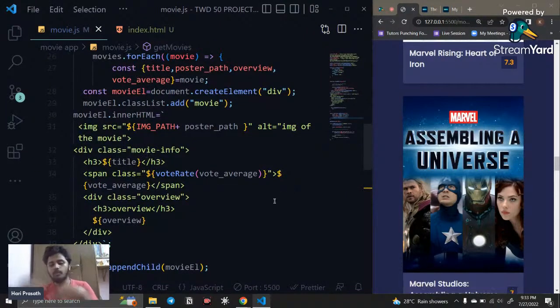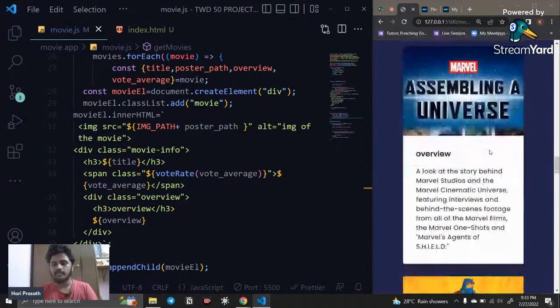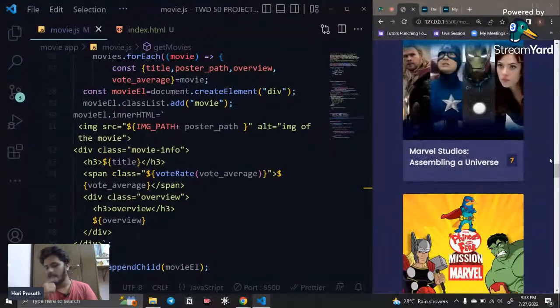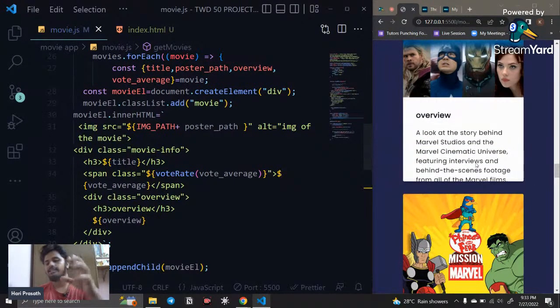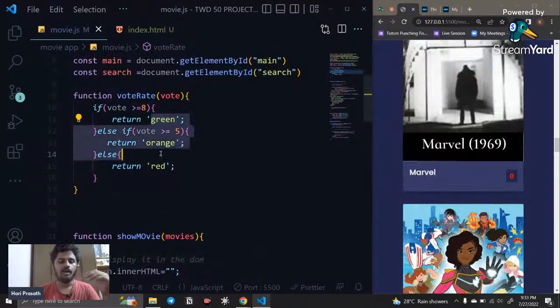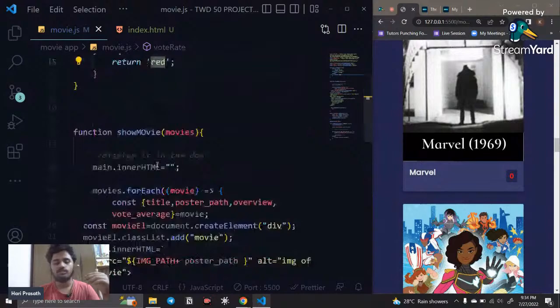Whatever you want, you can fetch. Right now I only want the image, the name, the overview and the rating of the element. If you want much more, you can fetch that, no problem. There is a large amount of data, like rating and casting, and if you want to show that, you can. Everything comes from the API, and that is what I did. After that, I wrote logic for changing colors, with conditions like green, orange, red.